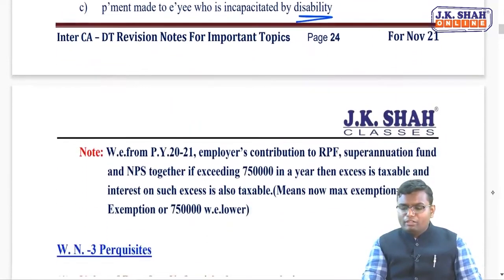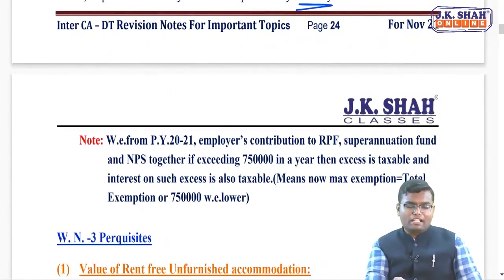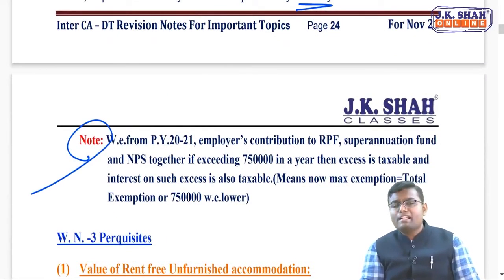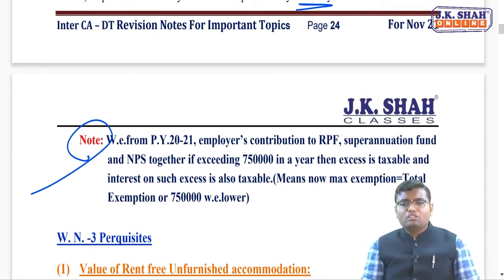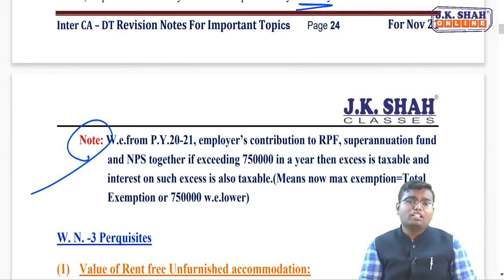One more point that you have to remember, which may be pipped into your examination, a very good amendment that has been made. See, there has been a huge exemption by saying that RPF employer contribution is exempt up to 12% of salary, 1,50,000 in superannuation fund. There is some other deduction also that you will learn in 80CCD subsection 2 for employer contribution in the national pension scheme. Now, combinedly, if you see, if a person is getting a very huge salary, a very huge exemption will be granted.